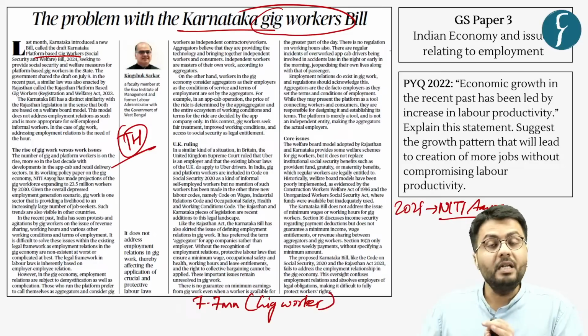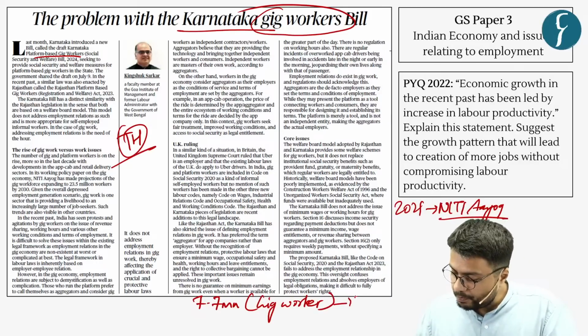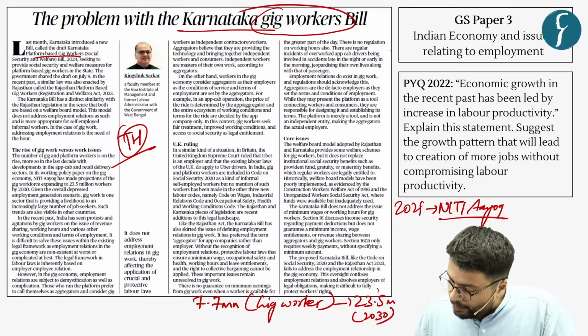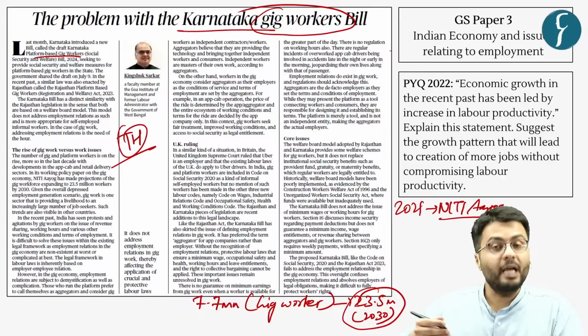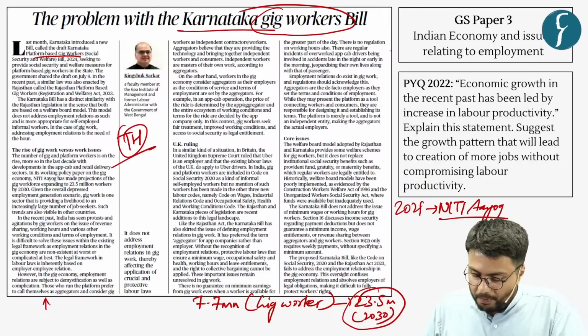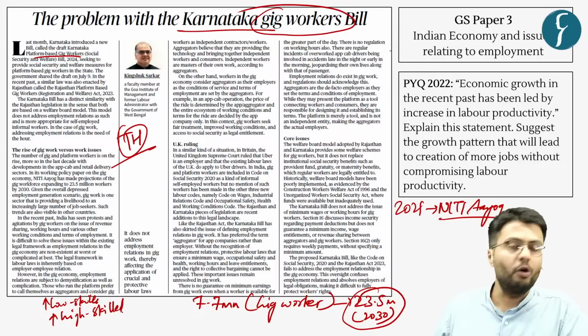And this number is expected to rise to 23.5 million by the year 2030. Now, in terms of skill required to do this kind of work, it is expected that with coming times, the number of low skilled as well as high skilled gig jobs will be on the rise in the Indian economy.